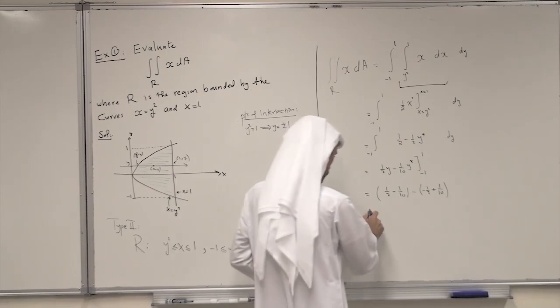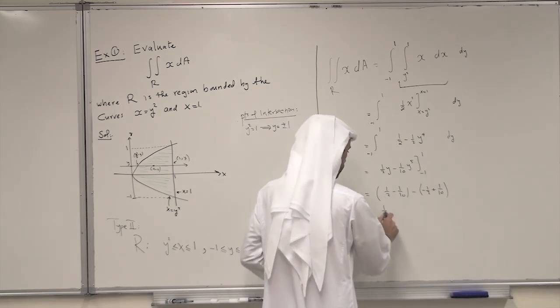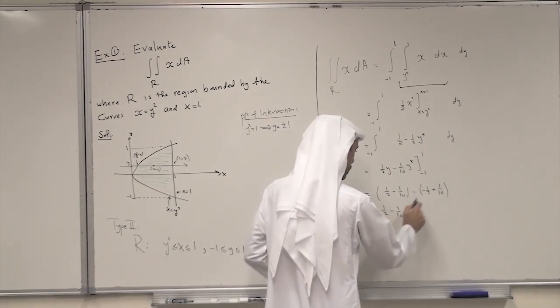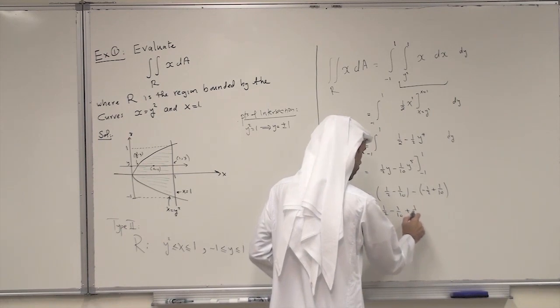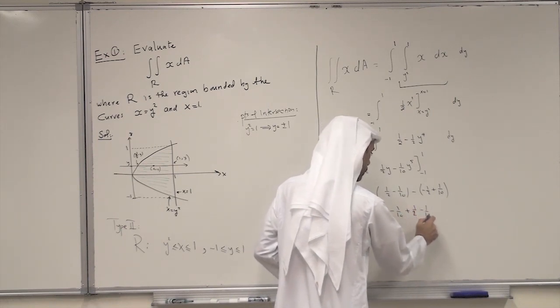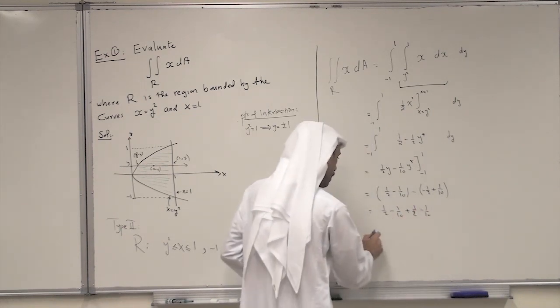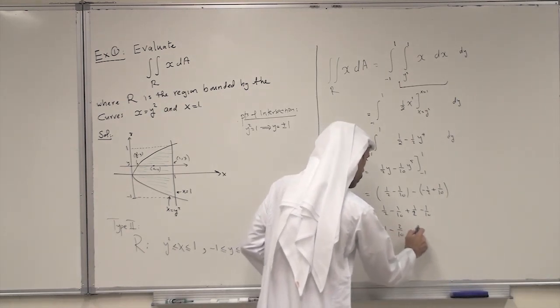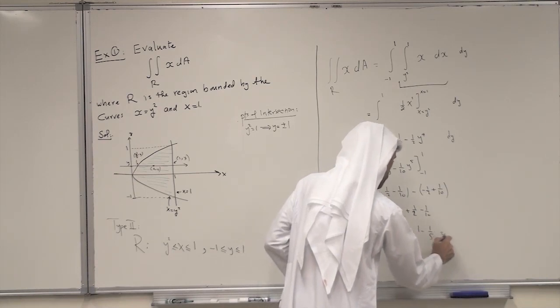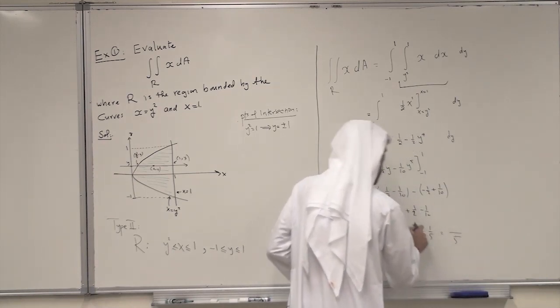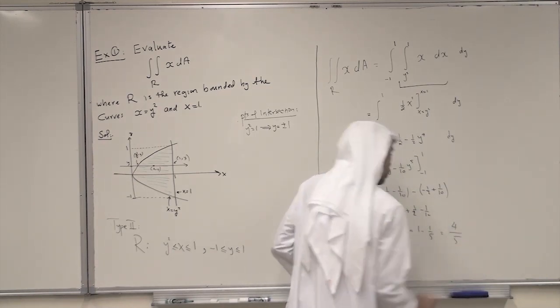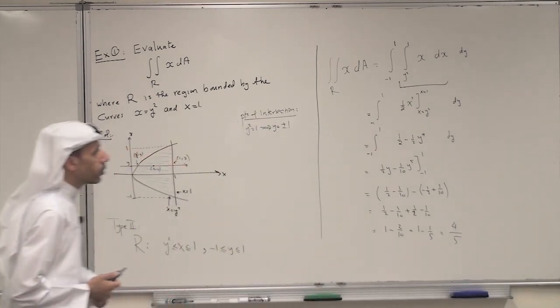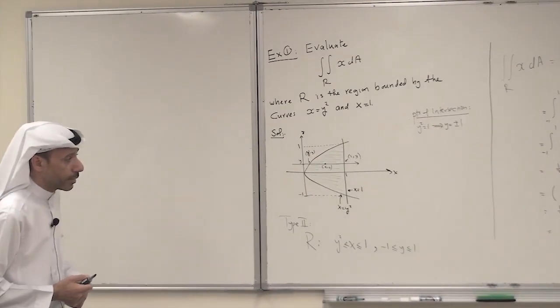Simplify: this is just half minus 1 over 10 plus half minus 1 over 10, and this is 1 minus 2 over 10, which is 1 minus 1 over 5, and hence this is 4 over 5. So this is the value of the integral.